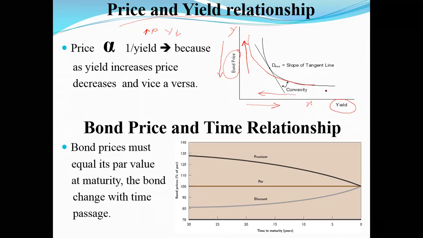Okay, this nature of the bond is called the convexity of the bond. So tomorrow, if they ask you what you mean by the convexity of the bond, convexity of the bond means there is an inverse relationship between price and yield. Which means if one increases, the other has to decrease. That is the meaning of the convexity of the bond.